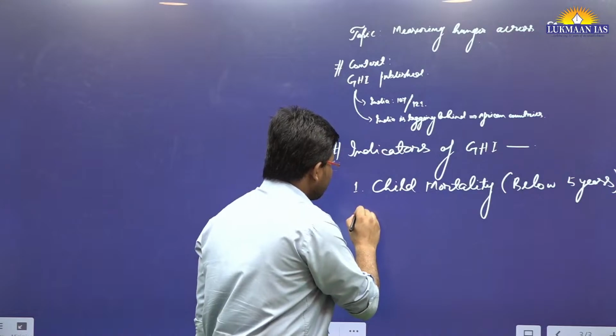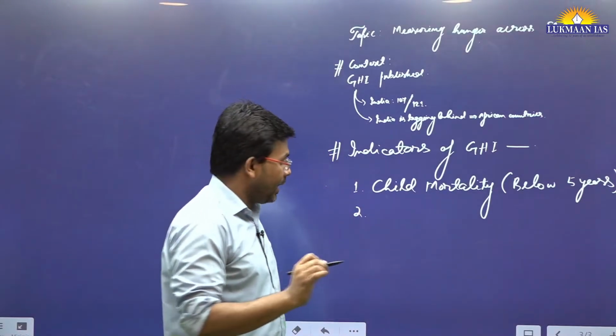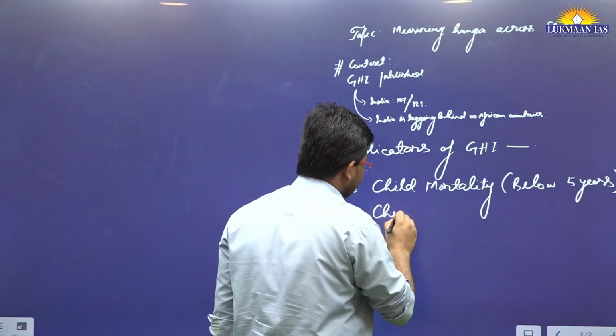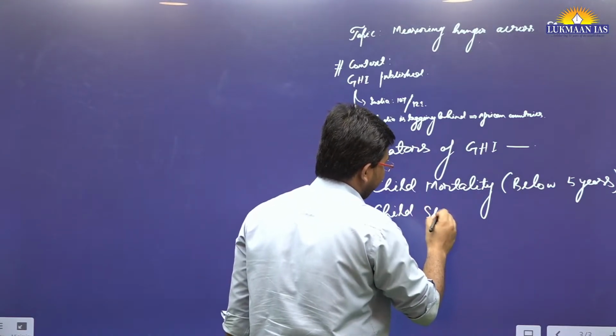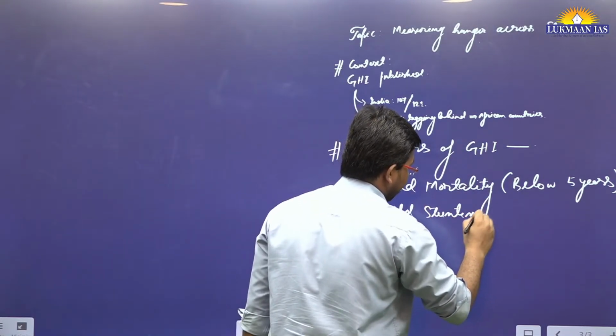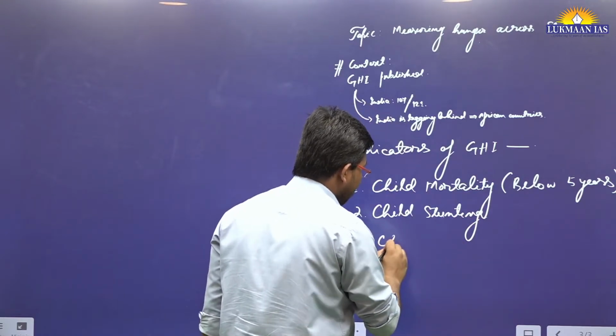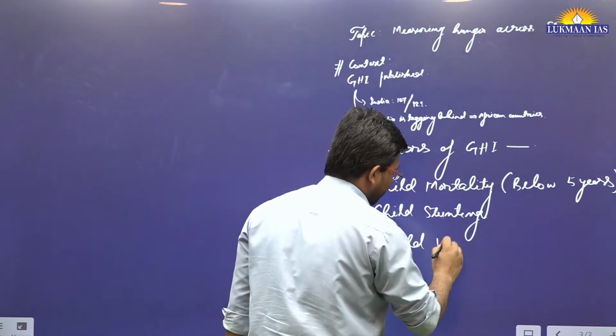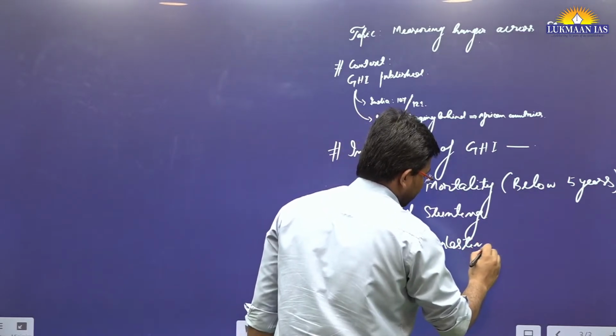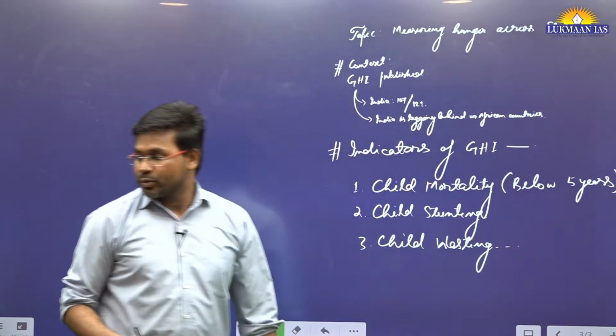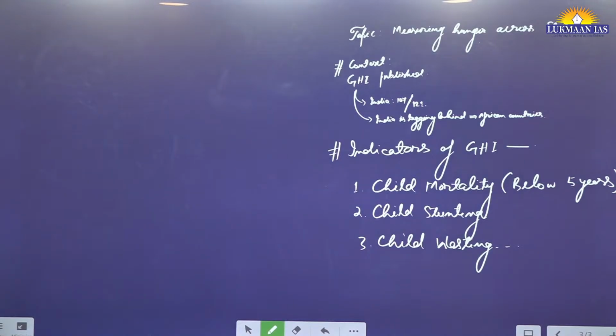Another is child stunting. Then there is child wasting. So there are 4 parameters in all.